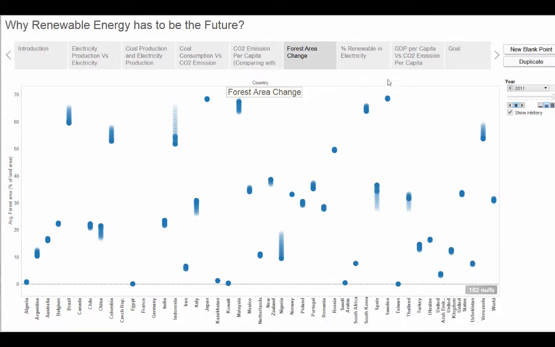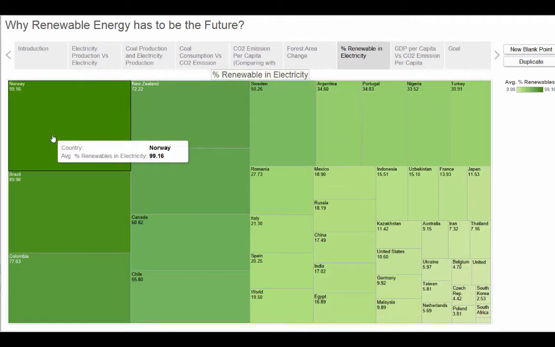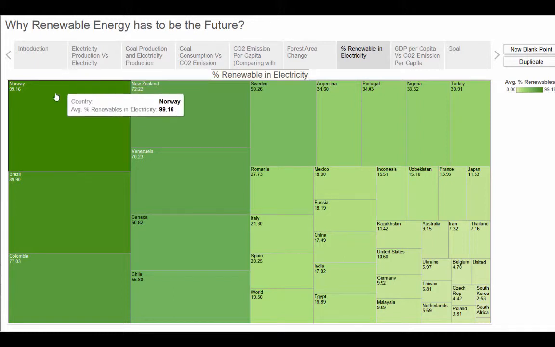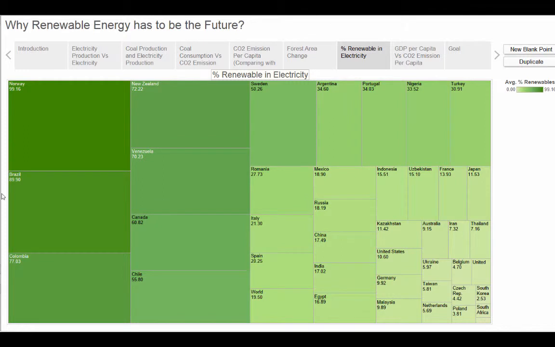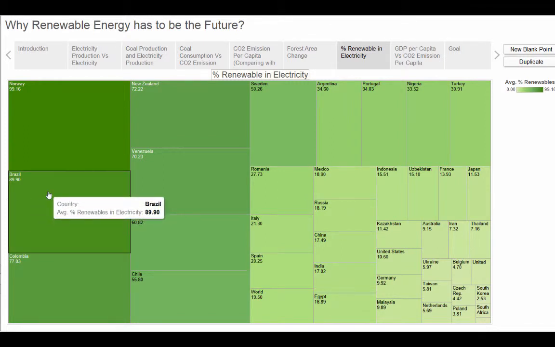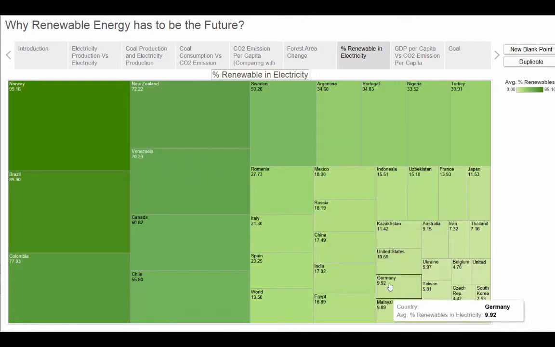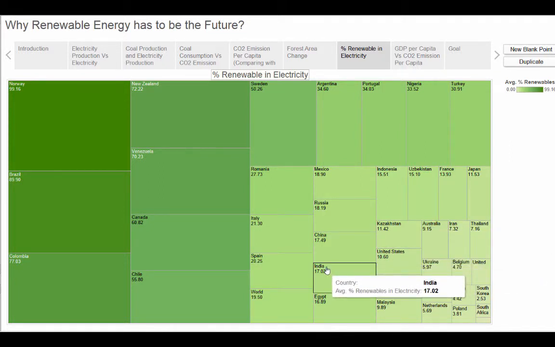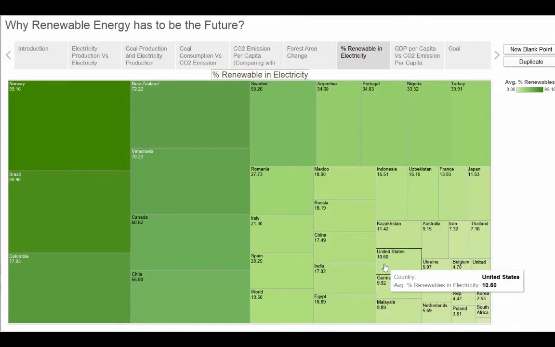Moving on next, this visualization shows the percentage share of renewable energy in the total energy production. As we can see, Norway, being a developed country, is doing pretty good by having a share of 99.16% from renewable resources. And Brazil, being a developing country at 89.90%, is trying hard to catch up to this number. On the other hand, the situation for other countries, both developed and developing, is alarming. This share definitely needs to increase for these countries for sustainable development.